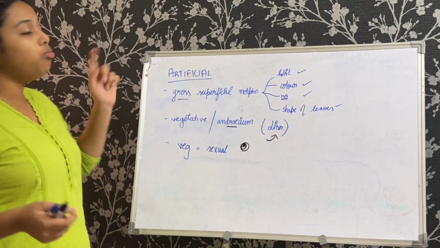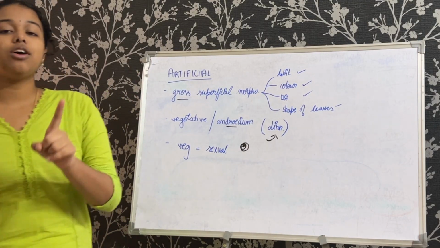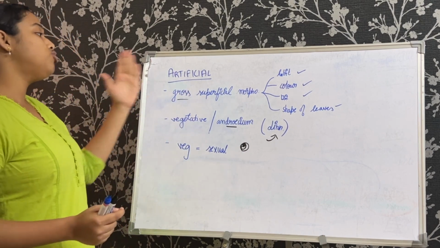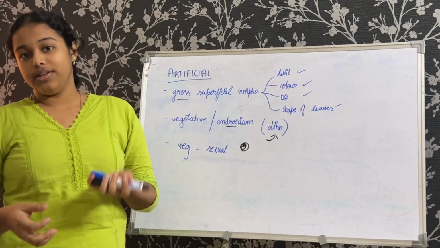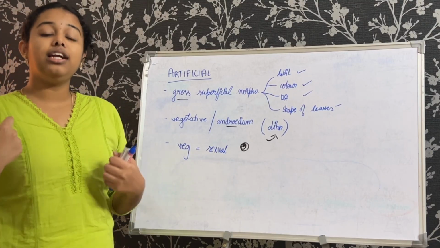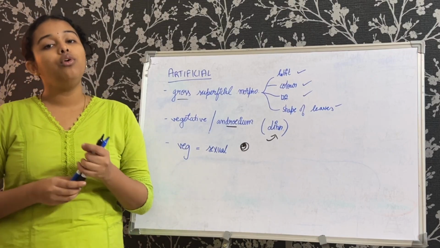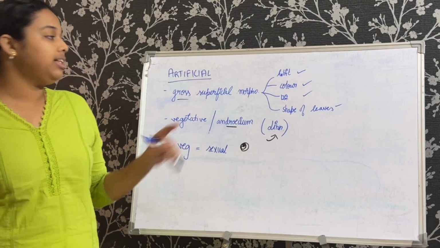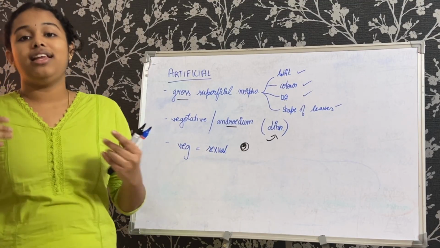Now we're going to move ahead and get to know the next type of classification system. This is called the natural classification system. Here we talked about gross superficial morphological characters, right? Now there we're going to get to know some more terms that will help us understand what all the natural classification system includes and how it is a bit better than the artificial classification system, and it doesn't end there. We have many more.